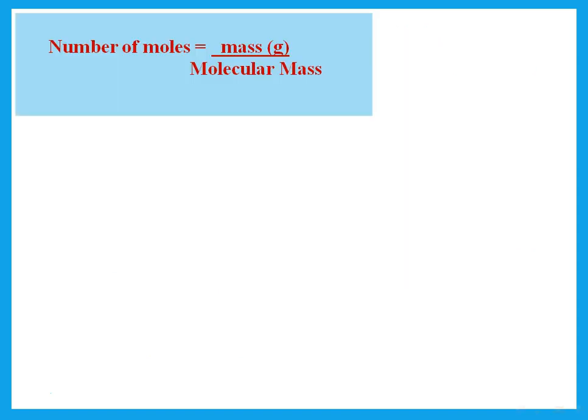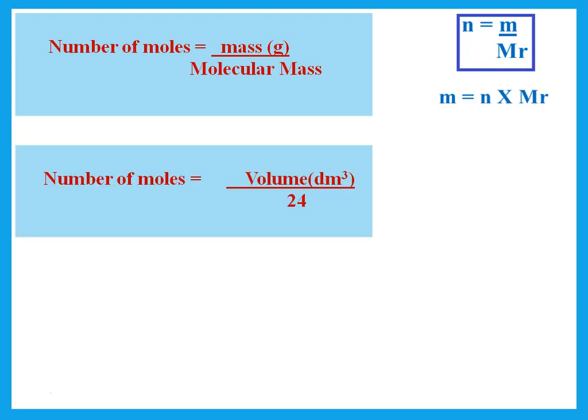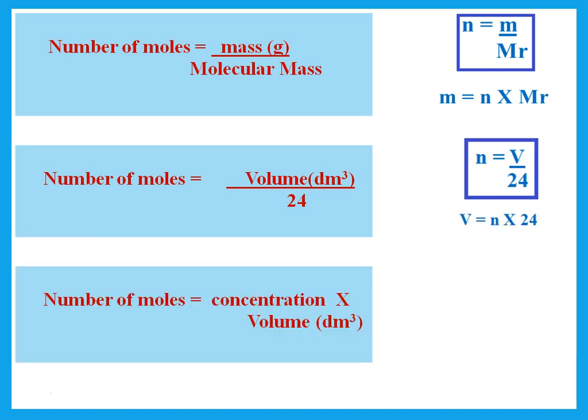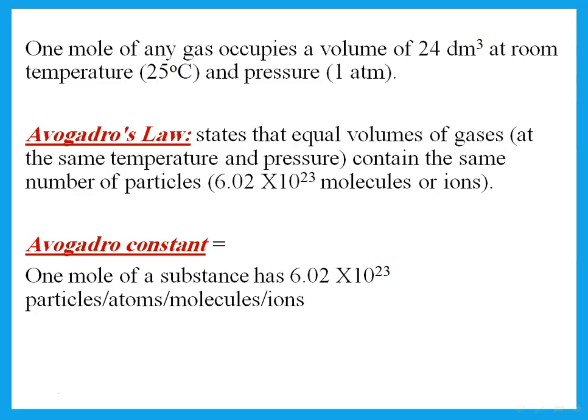Number of moles, mass over molecular mass. Number of moles, volume over 24 if we're talking about a gas. Number of moles is concentration times volume if we're talking about a solution. Remember that volume in all these cases has to be in decimeter cubed, and then we can use this for calculation.